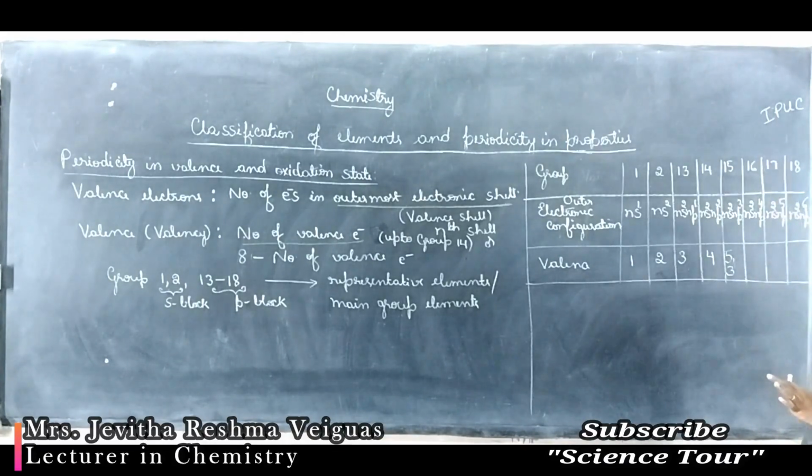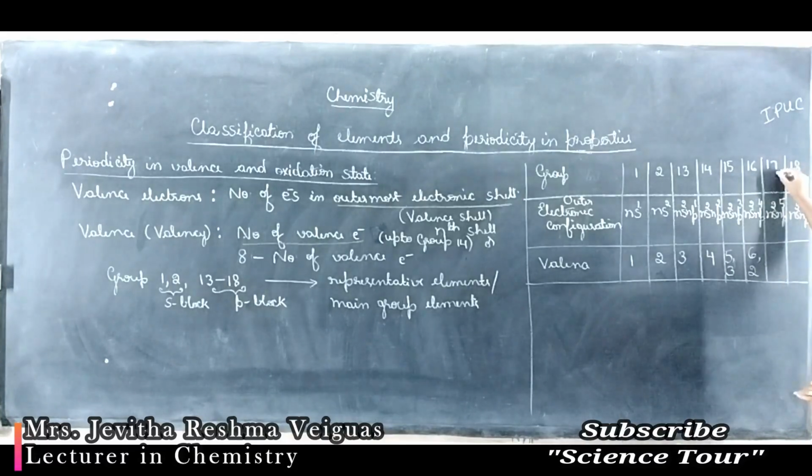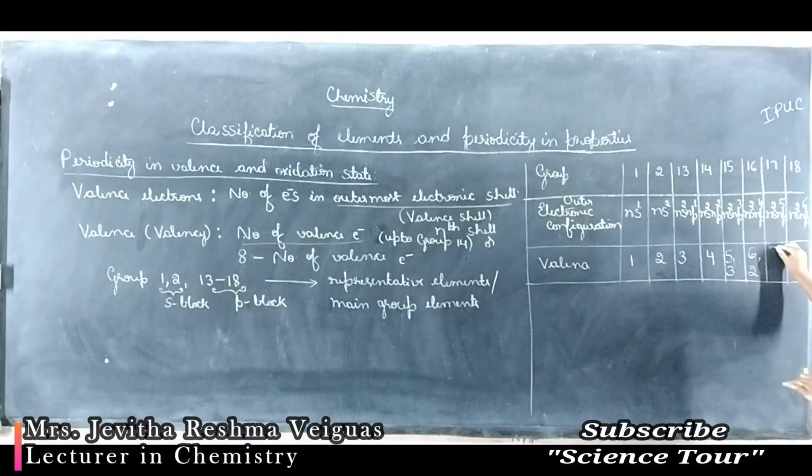For group 16, number of valence electrons is 6, and 8 minus valence electrons means 8 minus 6, that is 2. So valence for group 16 is 6 and 2. For group 17, number of valence electrons is 7 and 8 minus 7 is 1.